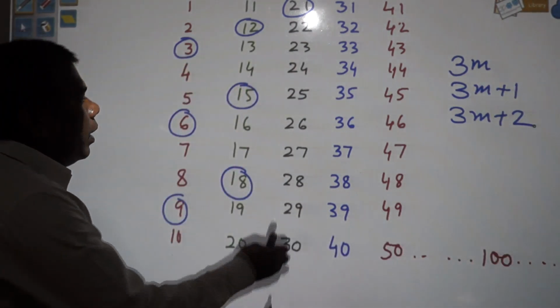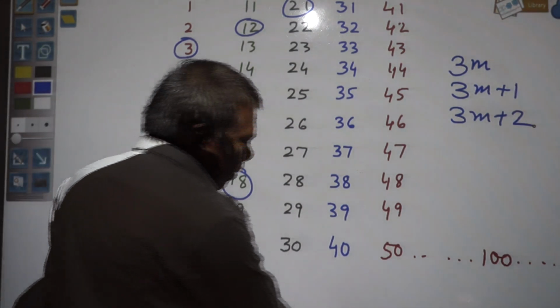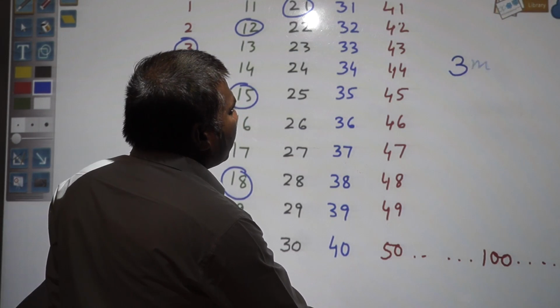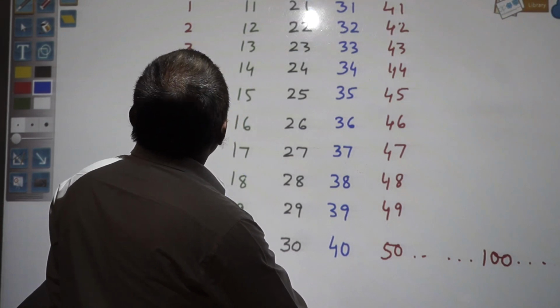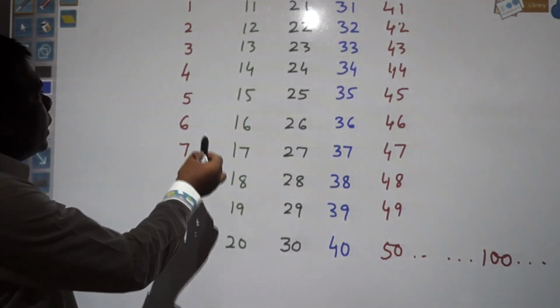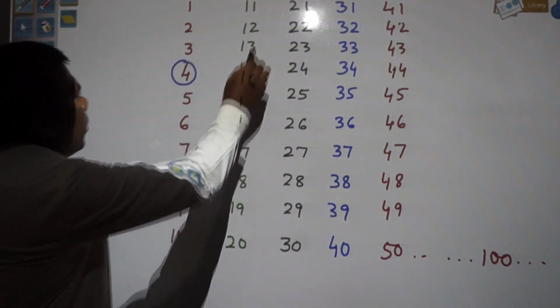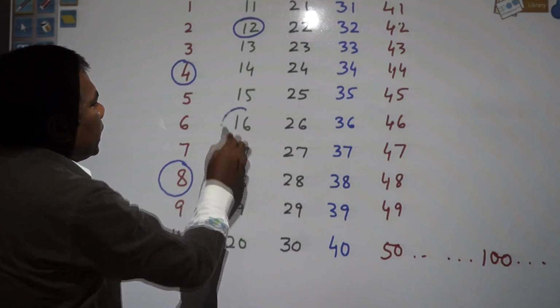In the same way, if you take the form of multiples of 4, the same thing is there. The first number will be 4, second 8, third 12, fourth 16 and so on.